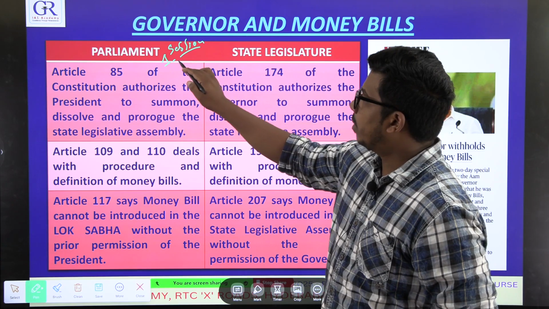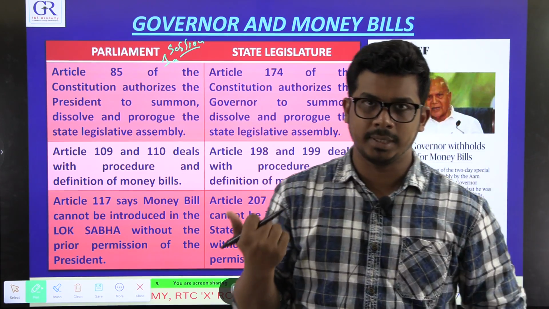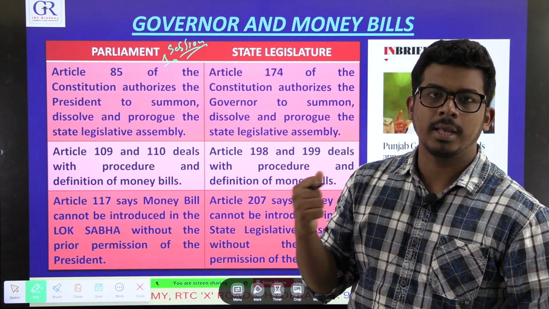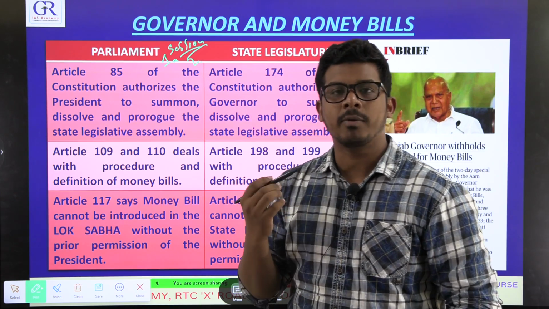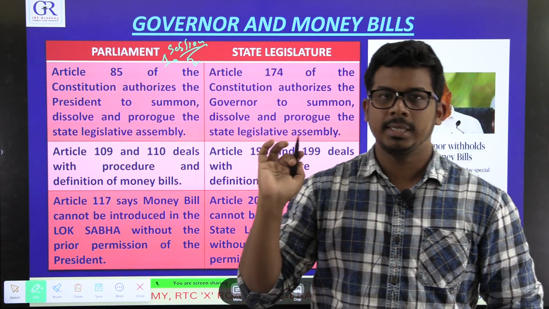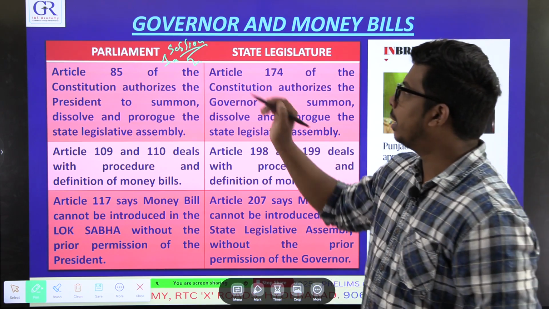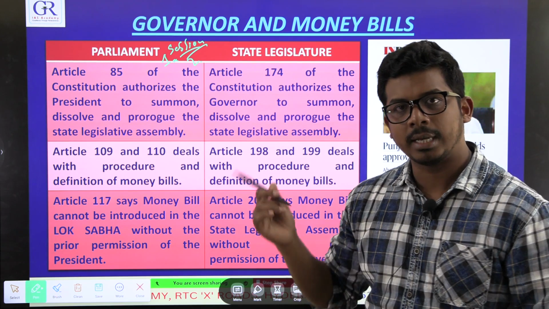Now, the state government has called a session, but the governor did not accept it. Who can call a session? Whose power is it to call the session? We will see. Then again, in this session, the state government of Punjab wanted to introduce and pass some money bills. To do that, the state government has to take approval from the governor.